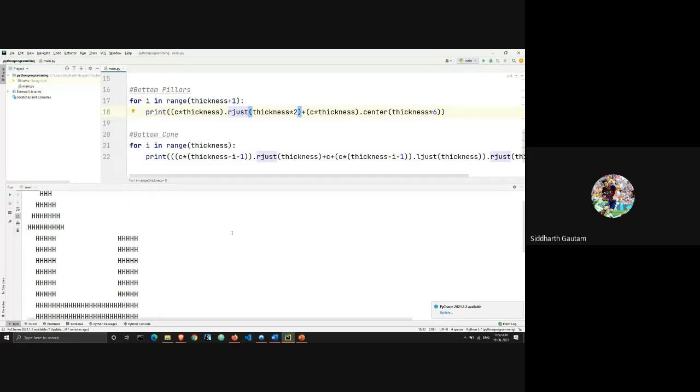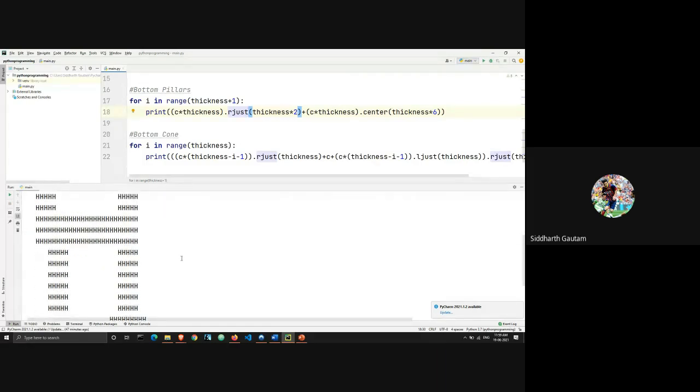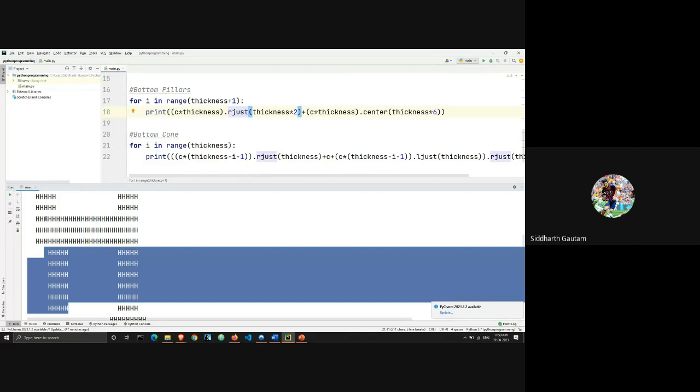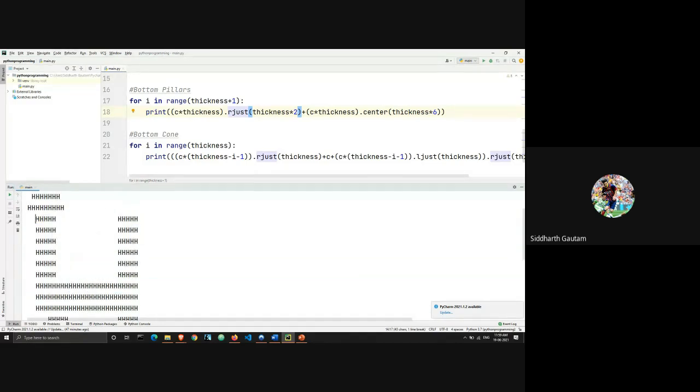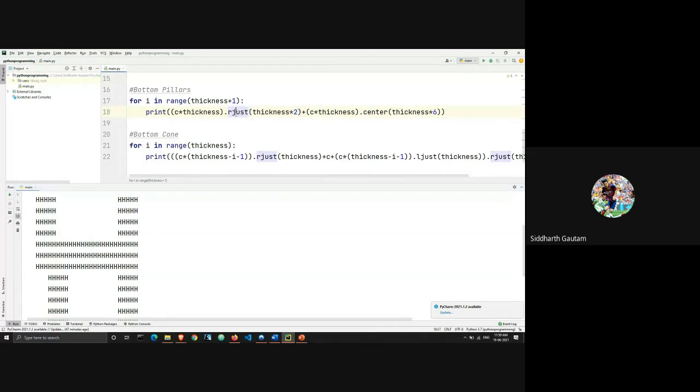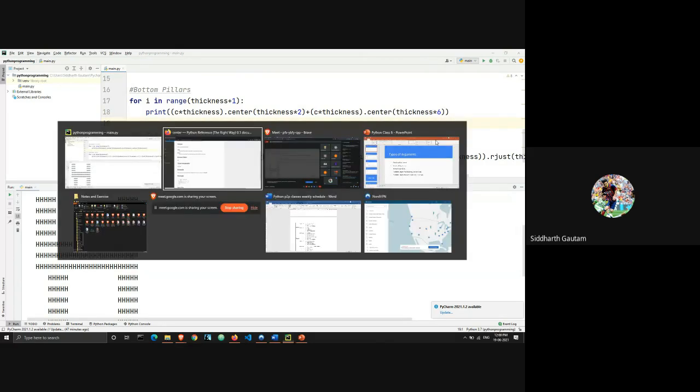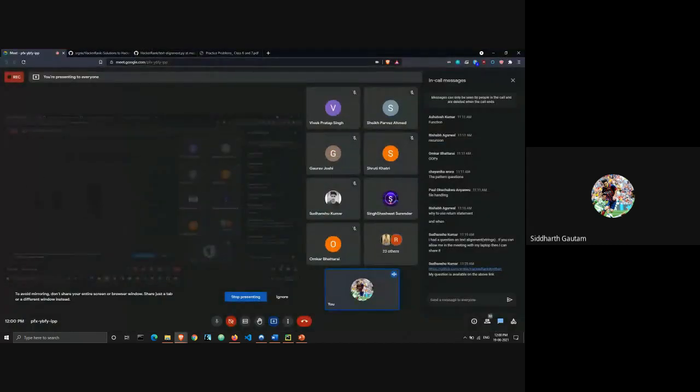Okay, my code just broke. This middle bell just shifted to the right, and even this pillar is not in the right location. My entire code just broke because I changed this from center to adjust. So this is what you have to do. You have to just change things and experiment, and that's how you will figure out most of the errors and most of your learning.